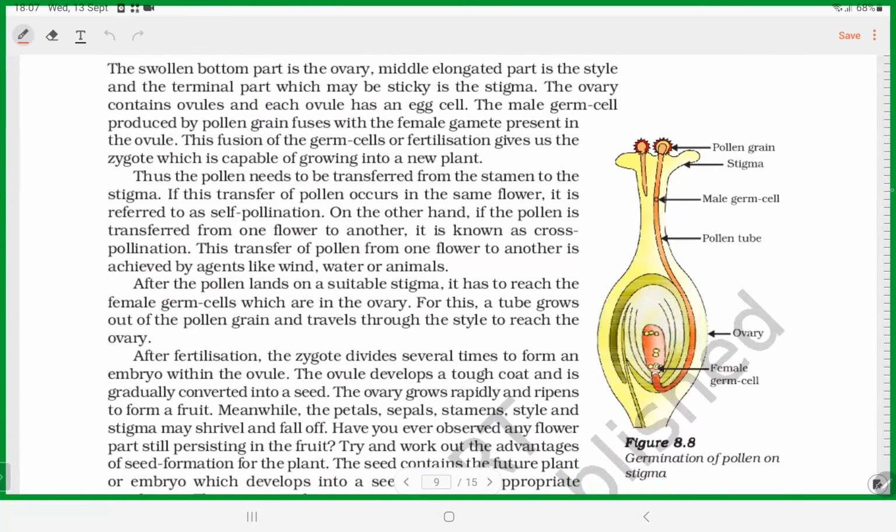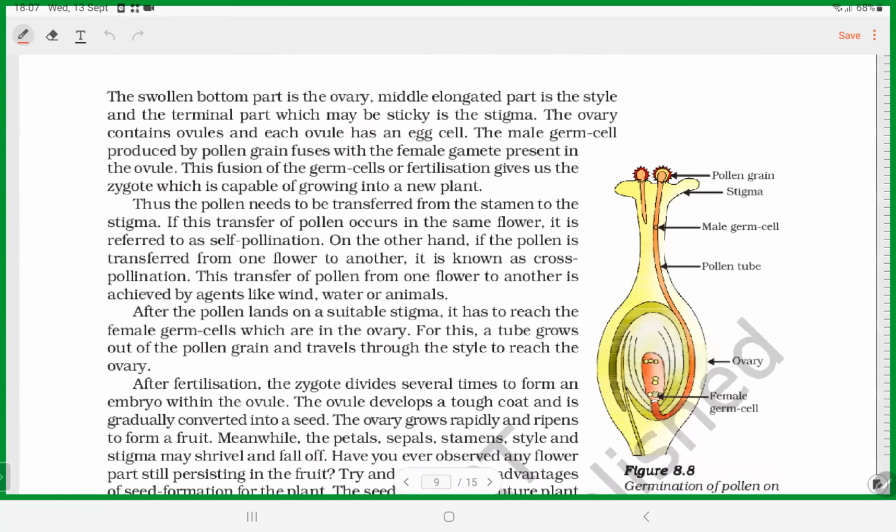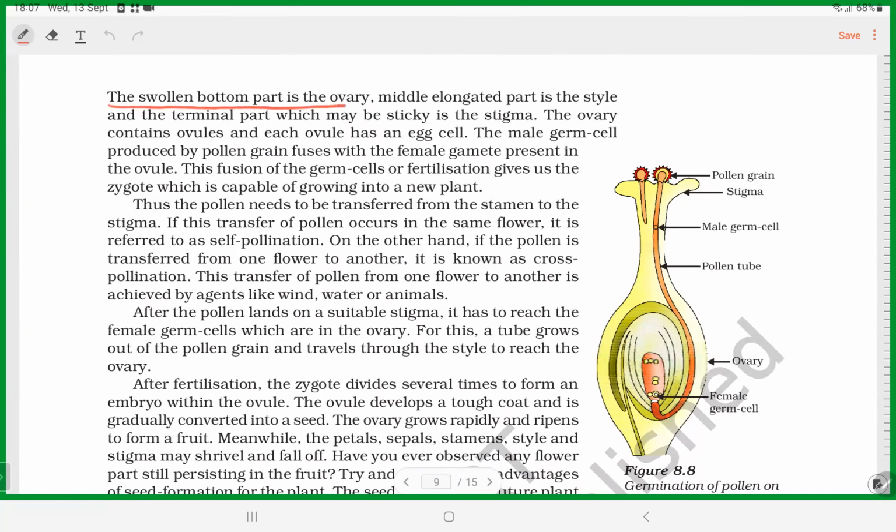Okay, see, what is ovary? The swollen bottom part of the pistil is the ovary, and then the middle elongated part is the style, and the terminal part which is sticky is the stigma. Okay, so stigma, style, and ovary. Fine. Finally, the ovule.